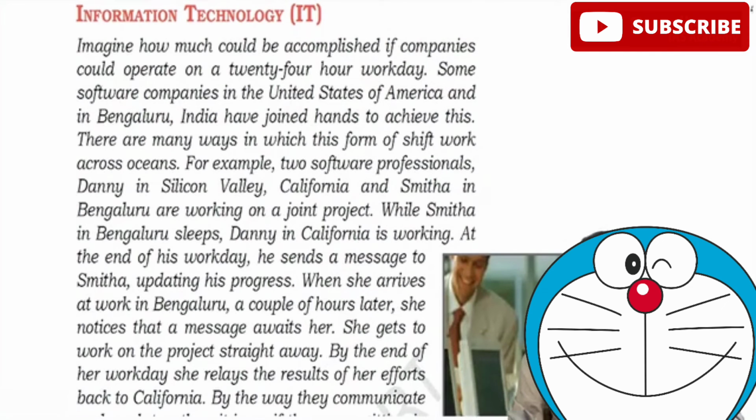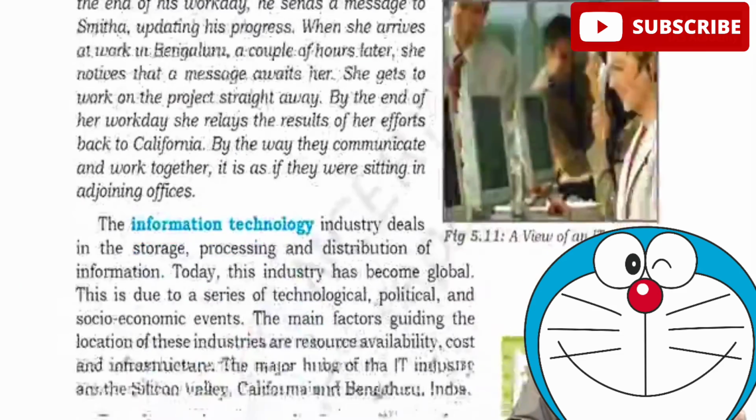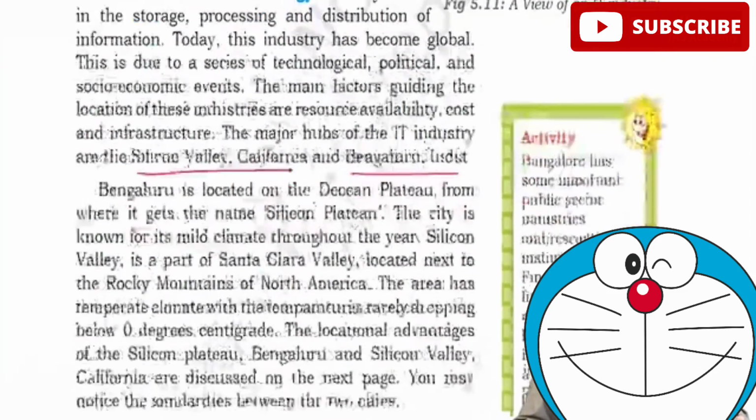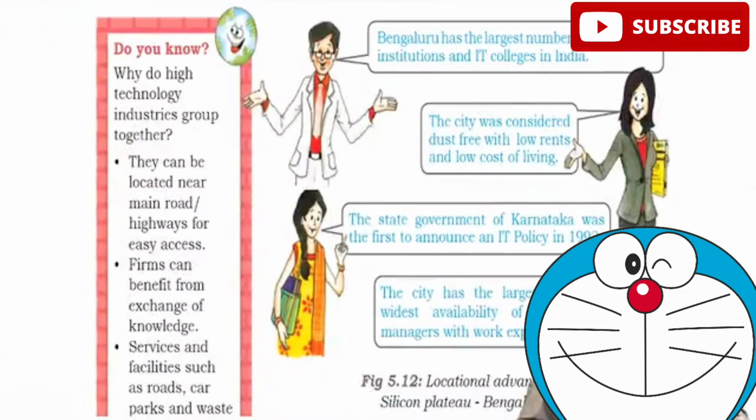Right? After this, we talk about information technology. This is one industry which can be set up anywhere in the world, but there are some ideal conditions for this as well. It is either present in Silicon Valley, California, or another Silicon Valley that is in Bengaluru, India. Here, they give a clear example of why these two are chosen.